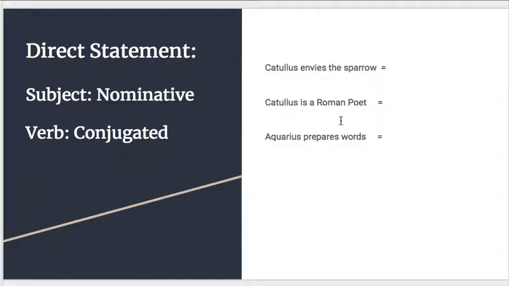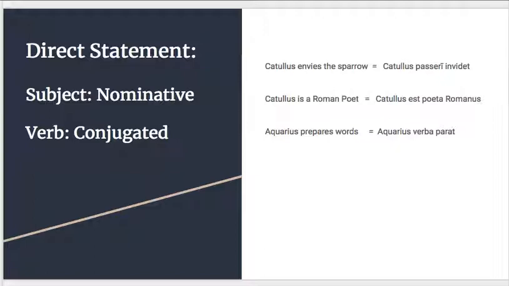So now let's look at these in Latin. If you want a little extra translation practice, now would be a good time to pause the video and translate these on your own. All right, and here are your answers. As we see, nominative subject, Catullus here, Aquarius in the last one, and we conjugate the verb to agree with the subject. Invidet, third person singular, agrees with Catullus. Est, third person singular, agrees with our singular subject. And parat, third person singular, again agrees with our third person subject. Okay? All things we are pretty familiar with.